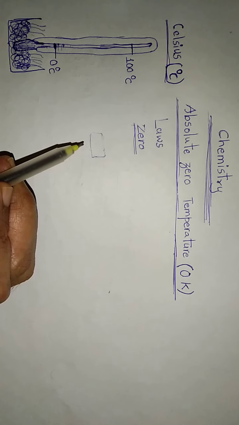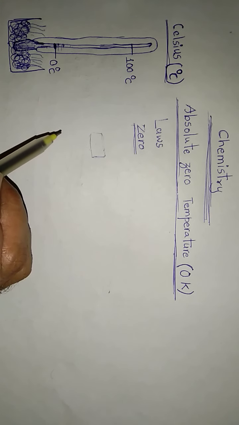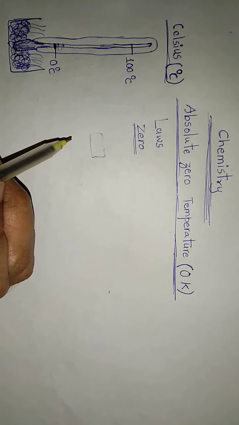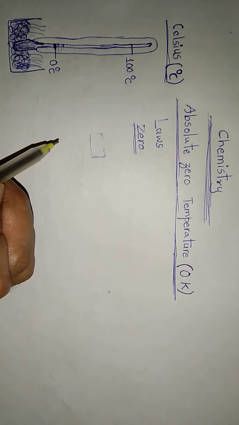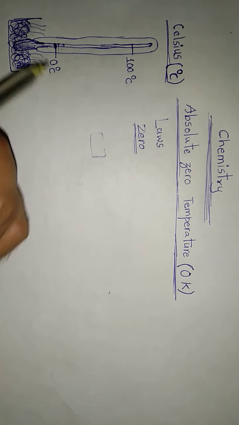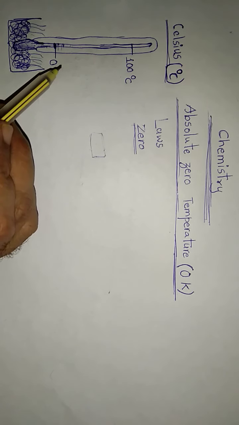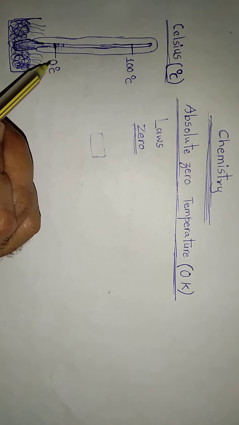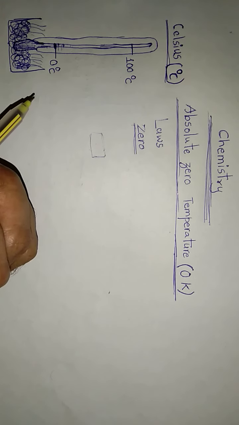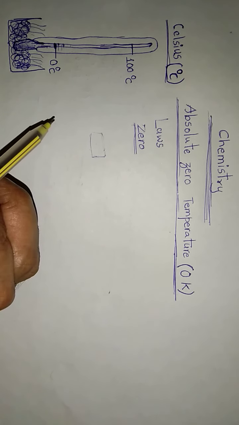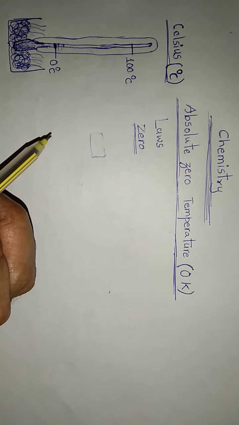In the simple meaning, ice has a heat in it. So when heat is present in the ice, we cannot consider its temperature to be 0. When we say temperature of ice is 0 degrees Celsius, it can only mean that ice must not have any heat. But we know that ice possesses heat.